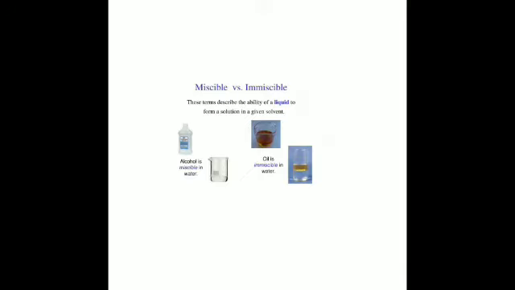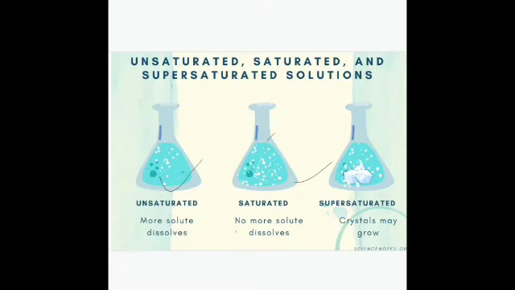Then we have saturated, unsaturated and supersaturated solutions. The composition of solute and solvent varies in a solution. For example, a solution in which more solute can be dissolved in a solvent at a particular temperature is called an unsaturated solution. More solute can dissolve.